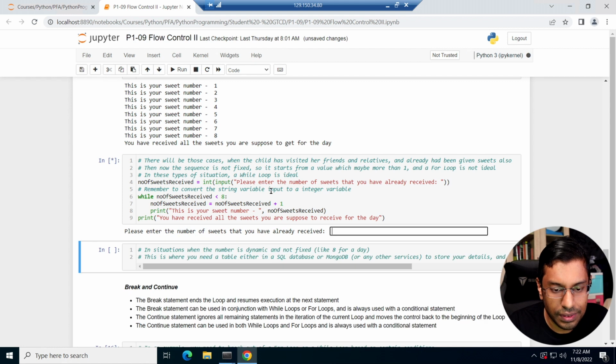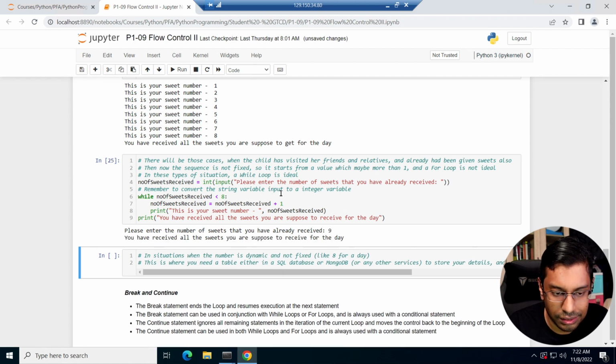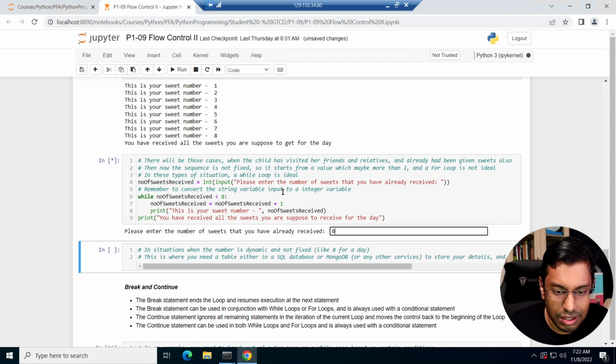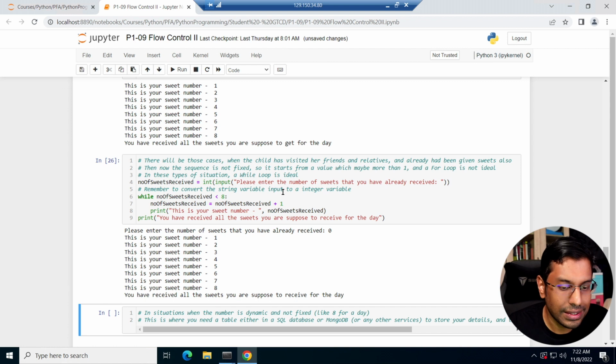What if you receive 9 sweets for the day? It automatically goes to the last statement. It doesn't even run the loop, right? What if you've received 0 sweets for the day? You get 1, 2, 3, 4, 5, 6, 7, 8. Obviously here, if you put a negative number, it will keep adding. So that's something a bit dangerous. So negative doesn't work. So you might want to use an if statement to exclude negative values as well.